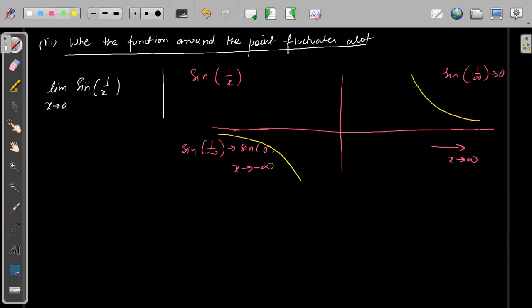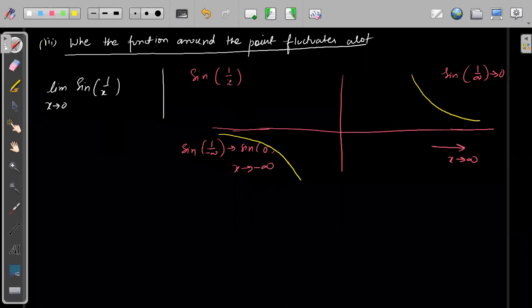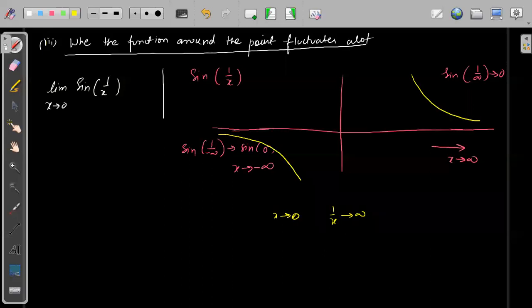But now see what happens when x is approaching 0. When x approaches 0, 1 by x approaches infinity, right?